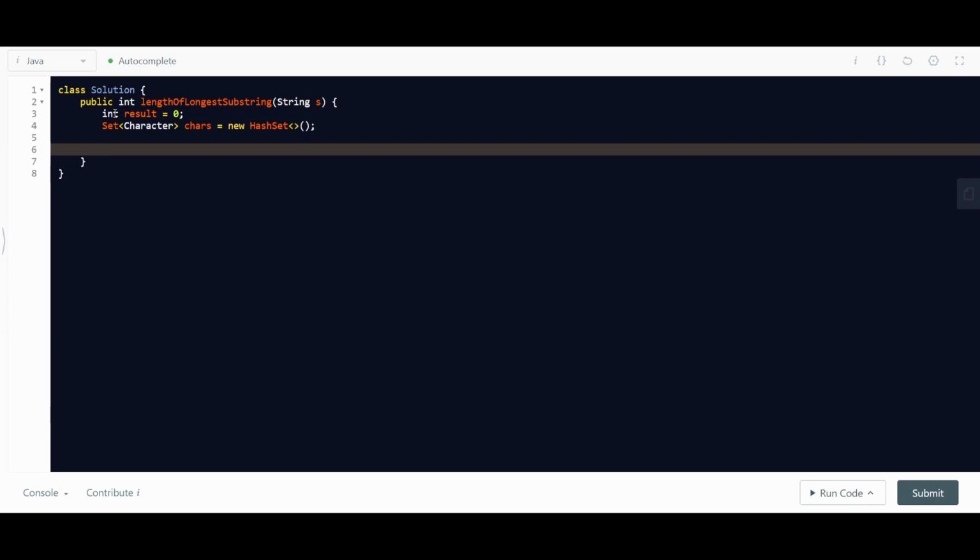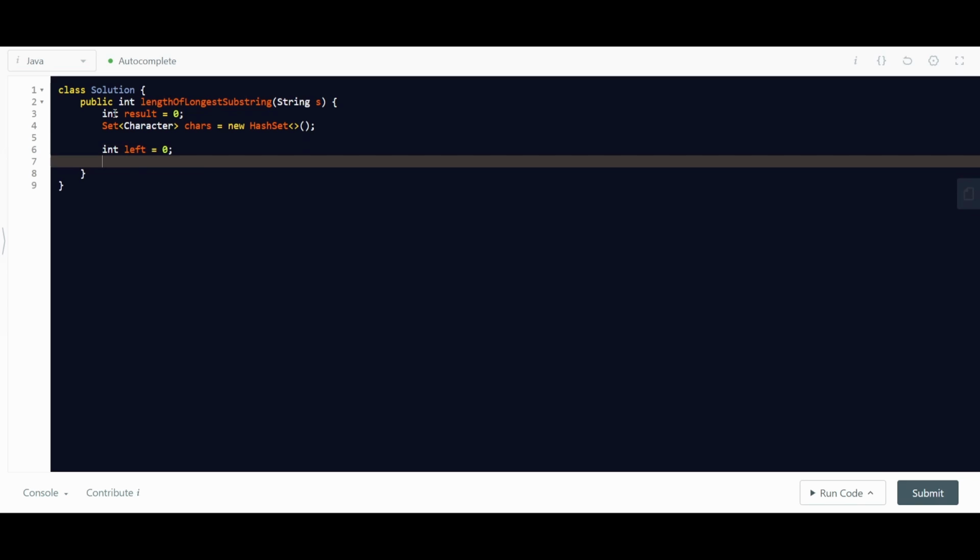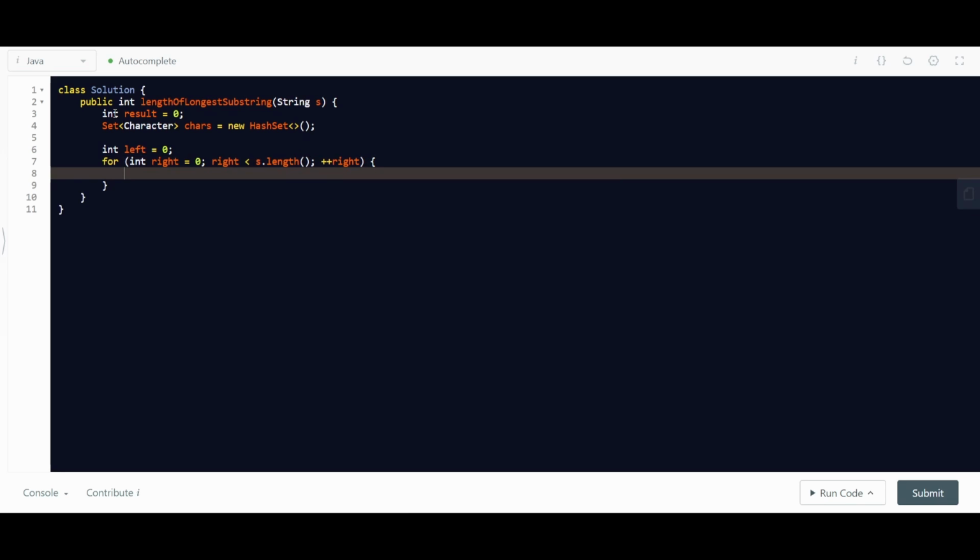At first, let's try to define both left and right to 0. And we're gonna move the right pointer to the right until we find the duplication. Then, if we found it, we have to move the left pointer to the first occurrence of this duplication. So during this, we also are going to remove every element from this set that's outside of our new window.